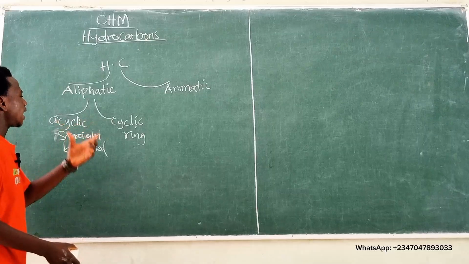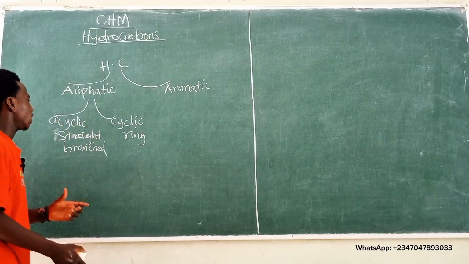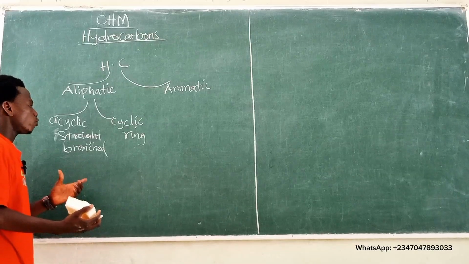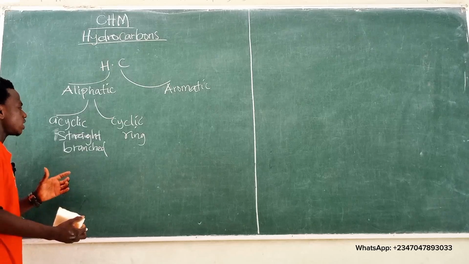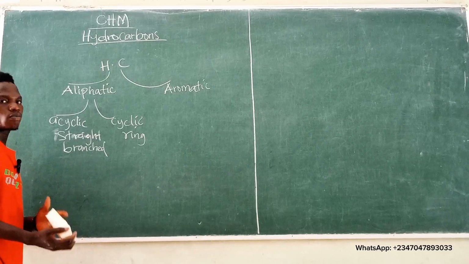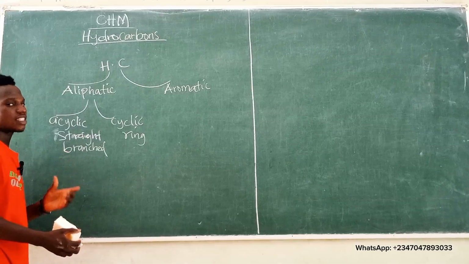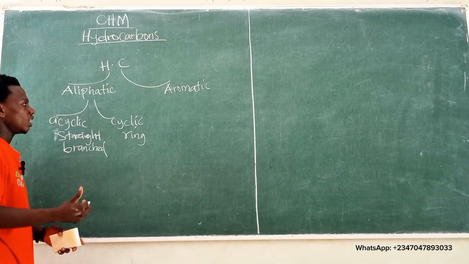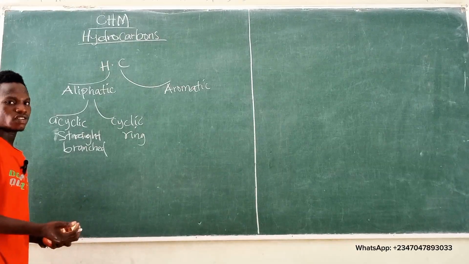Like we defined aliphatic hydrocarbons, we said they are those hydrocarbons that contain carbon-carbon straight chain, branch chain, or ring chain. Those hydrocarbons that contain carbon-carbon straight chain or branch chain are referred to as the acyclic aliphatic hydrocarbons, while those that contain the ring chain are referred to as the cyclic aliphatic hydrocarbons.